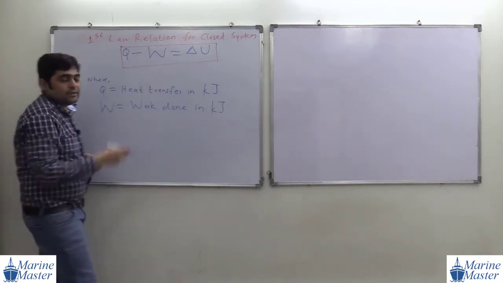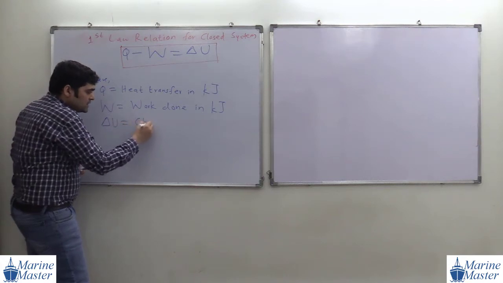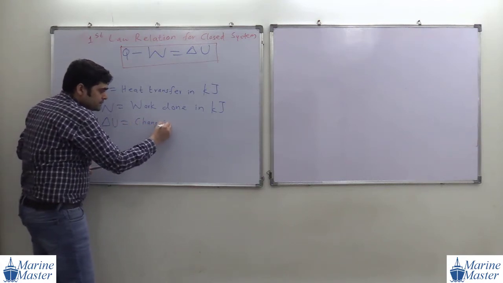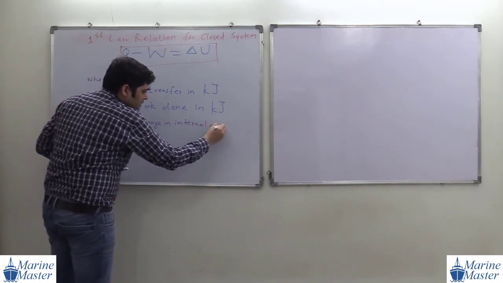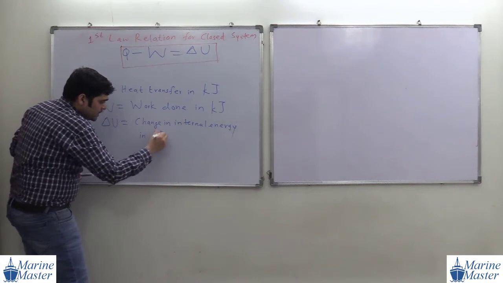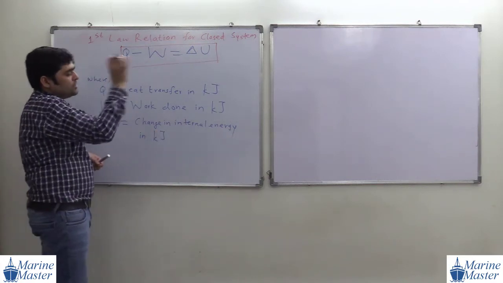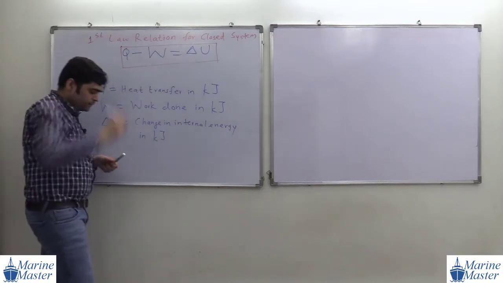We already studied what is meant by delta U. Delta U means change in internal energy, and its unit is also kilojoule. So the first law relation for closed system is Q minus W is equal to delta U.